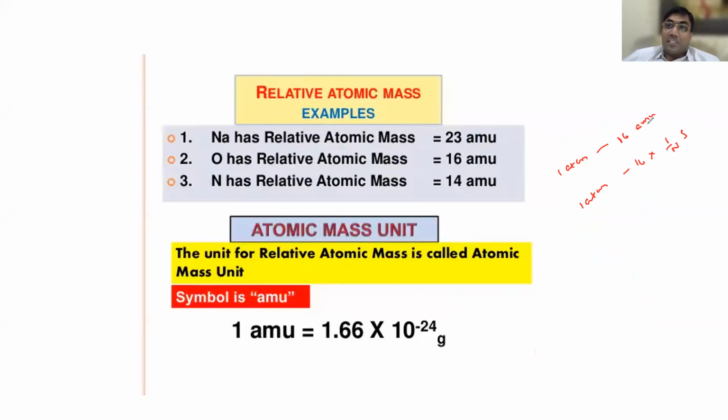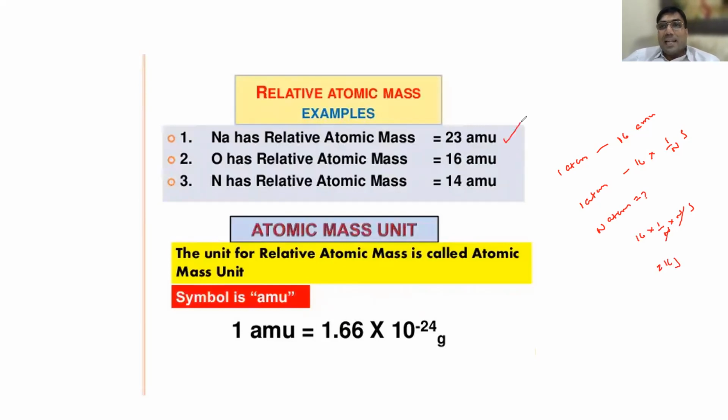1 by N value is how much? 1 AMU is how much? 1.66 into 10 power minus 24 grams. So 1 by N is 1.66 into 10 power minus 24. So N atoms is the atomic weight. So what happens? 16 into 1 by N, into N, N grams is coming. So it is coming as 16 grams. Are you following? Yes, sir.